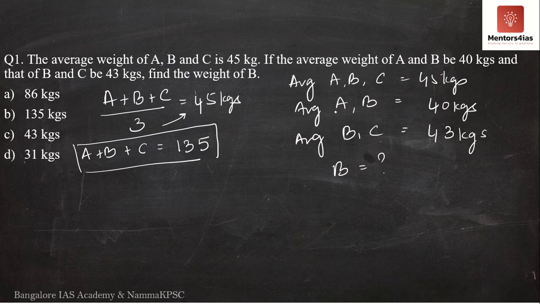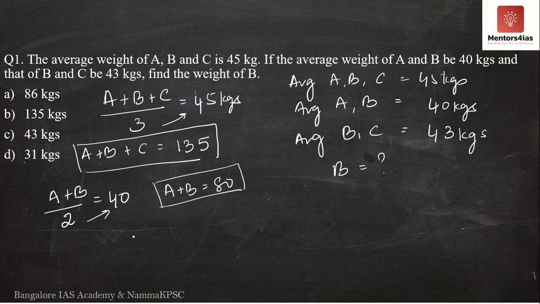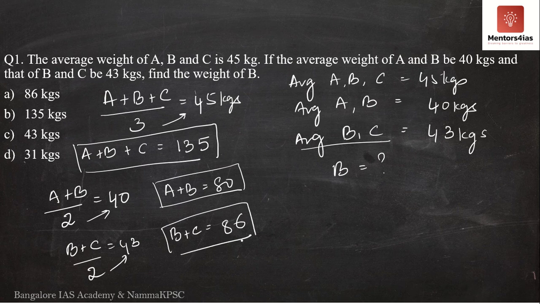From the second statement, which says the average weight of A and B is equal to 40 kgs, what do we get? (A + B) divided by 2 is equal to 40. We take 2 to the right hand side. 40 into 2 is 80. Therefore, A plus B is equal to 80 kgs. Finally, we have the average of B and C is equal to 43 kgs, meaning (B + C) divided by 2 is equal to 43 kgs. Again 2 to the right hand side, B plus C is equal to 86 kgs.